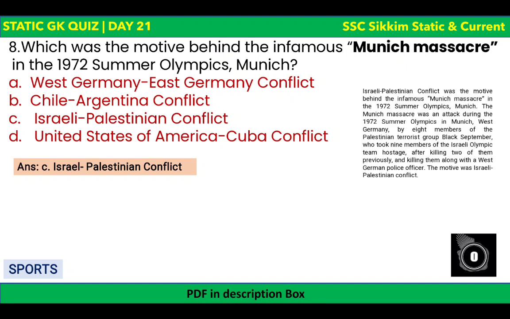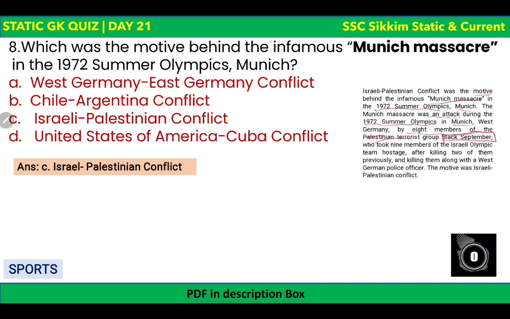As you can see, the Israel-Palestinian conflict was the motive behind the infamous Munich massacre in the 1972 Summer Olympics, Munich. The Munich massacre was an attack during the 1972 Summer Olympics in Munich, West Germany, by 8 members of the Palestinian terrorist group Black September.